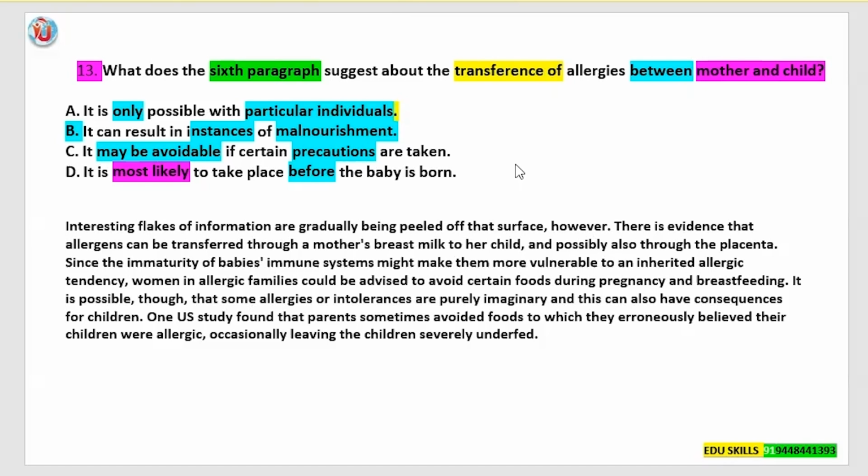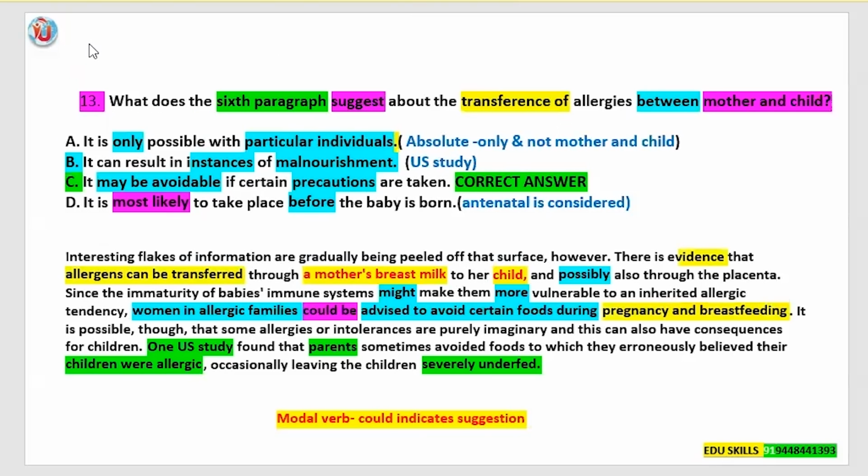Let's see what the correct answer option is. Yes, the correct answer is answer option C. It may be avoidable if certain precautions are taken. Okay, that is the correct answer. Now, if you could see the text, I will explain how I have derived the correct answer and eliminated the other answer options. But before that, let's analyze the text.